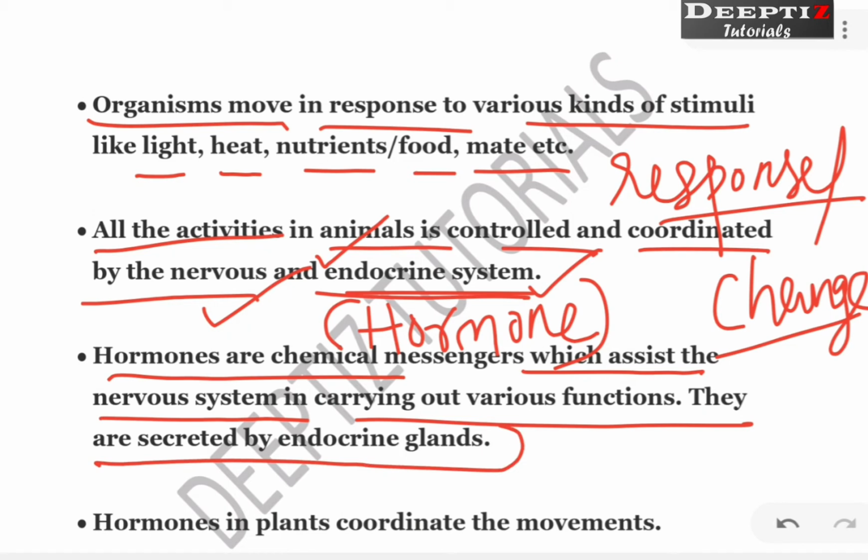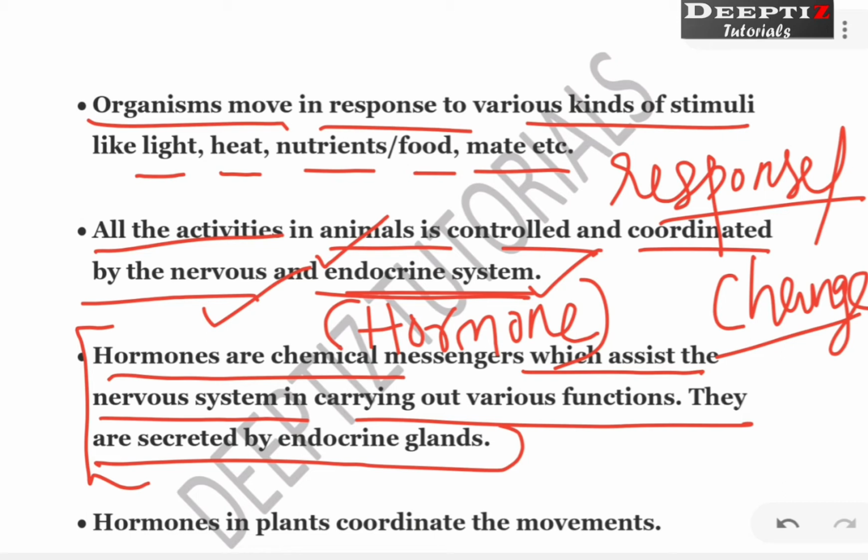In the chapter on the digestive system we have studied about glands, right? There I told you what is an endocrine gland, exocrine gland, heterocrine gland, if you remember. Now this portion we will be studying separately, so don't worry about that. Hormones we will be studying in detail, but for right now you understand these are some chemical substances which are released into the blood. Through the blood they reach the brain or our nervous system.